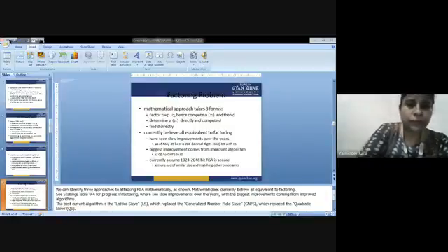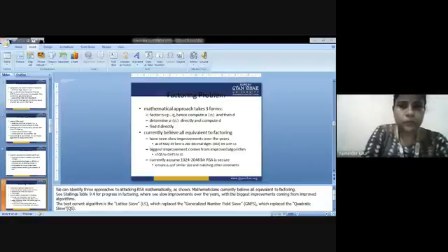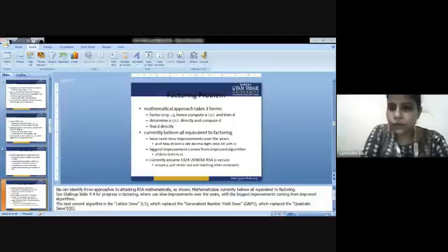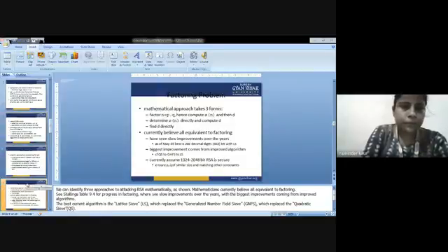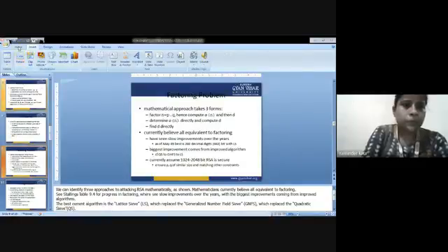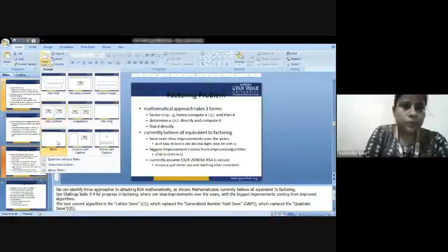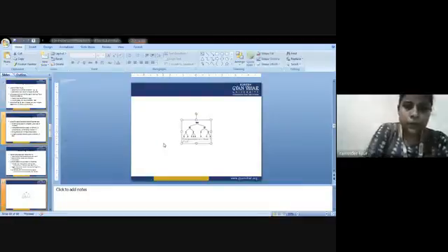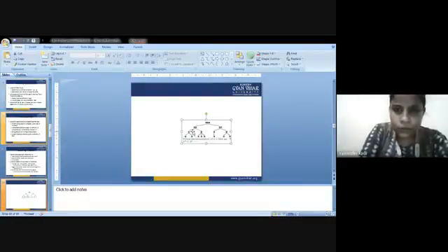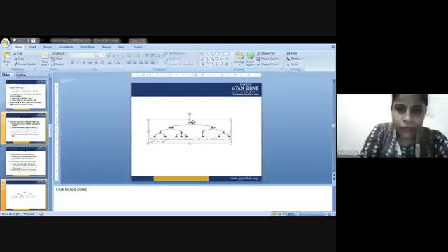I'm showing you the example. So this is the prime decomposition. I'm enlarging it, just have a look.